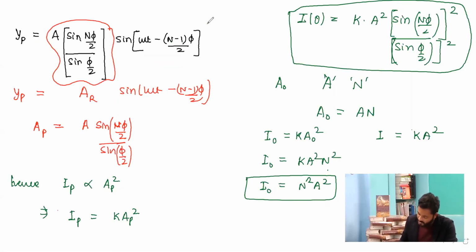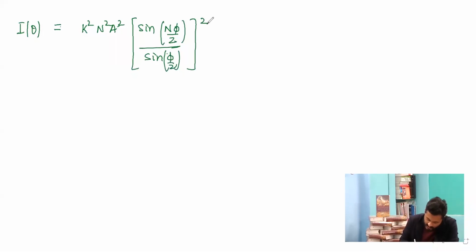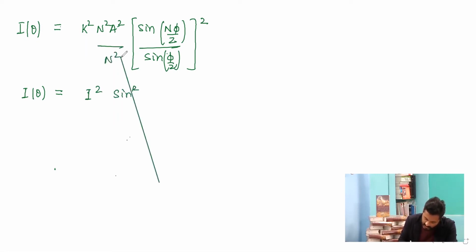So this is the expression that we have, and I naught is equal to n square A square. The n square A square can be written as I naught. So intensity at a point or theta can be written as I naught sine square n phi by 2 upon n square phi square by 2.